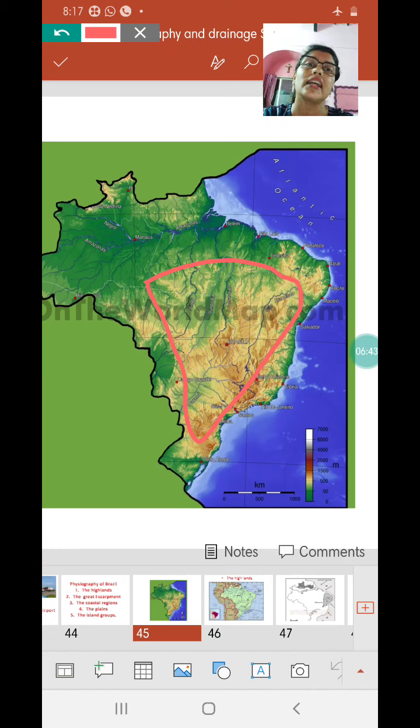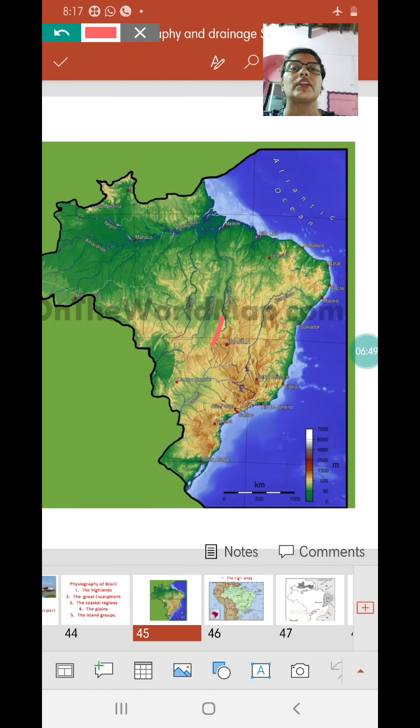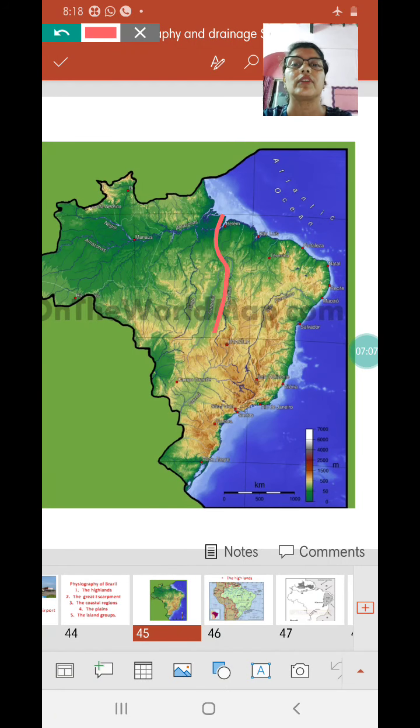How do we understand the slope of any region? By looking at the rivers. If you look at the rivers, most of the rivers are flowing northwards. They are either meeting the river Amazon or they are directly entering into the Atlantic Ocean. So most of these highlands are sloping towards north, though their slopes are not very steep.